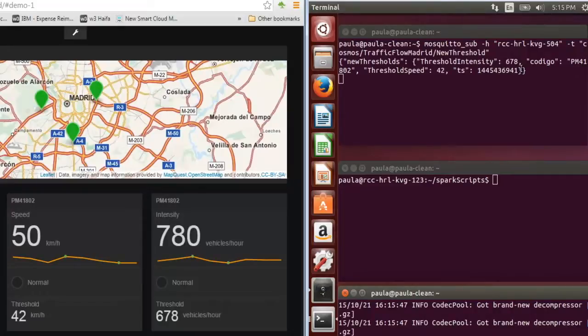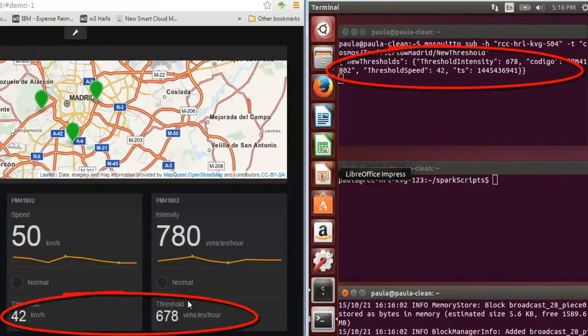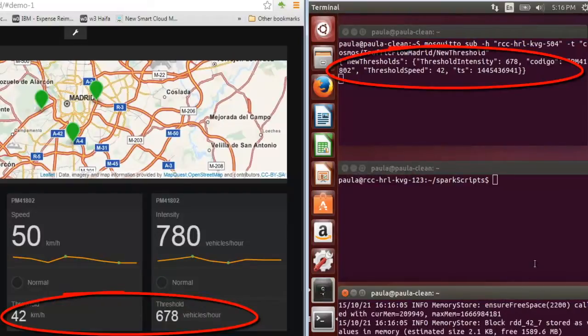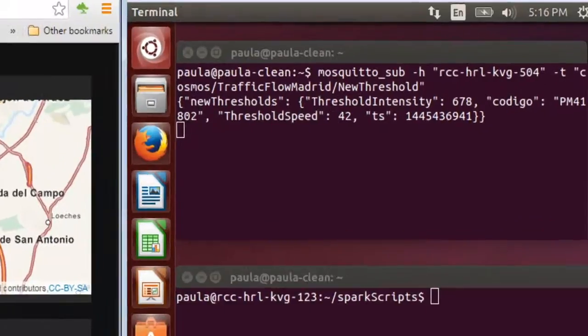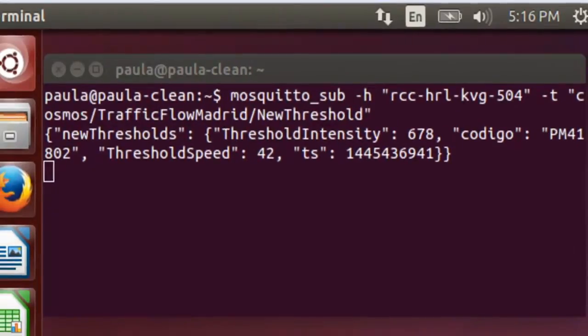We now see that speed and intensity thresholds have been generated for the first sensor. The speed threshold is 42 km per hour and the intensity threshold is 678 vehicles per hour. These values were published by machine learning into the MQTT topic. The current speed and intensity at this location are above the threshold values, so everything is shown as normal.